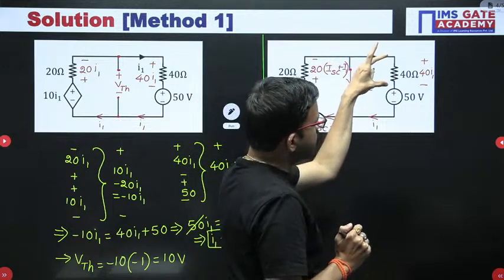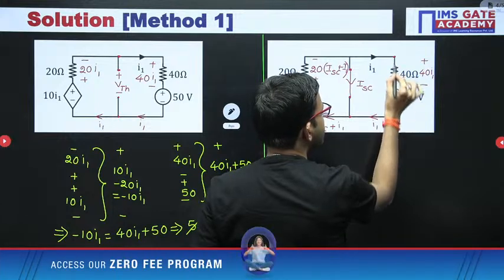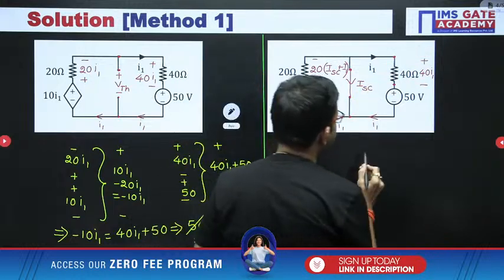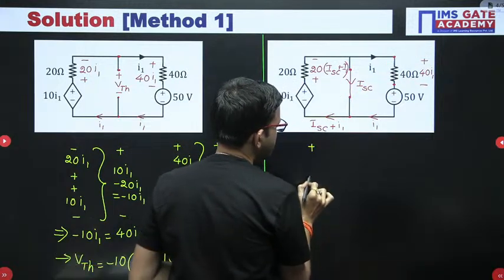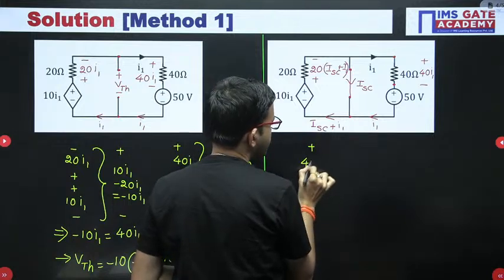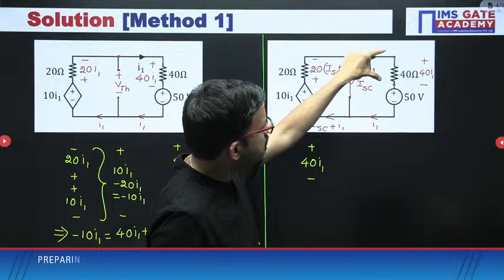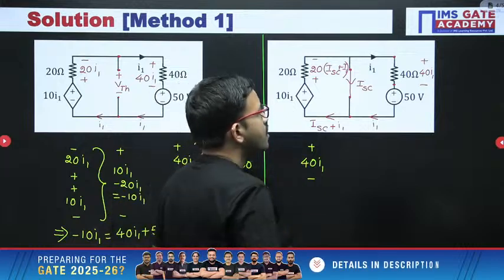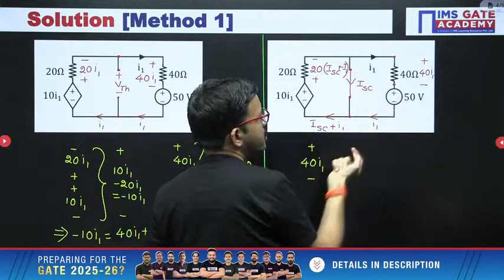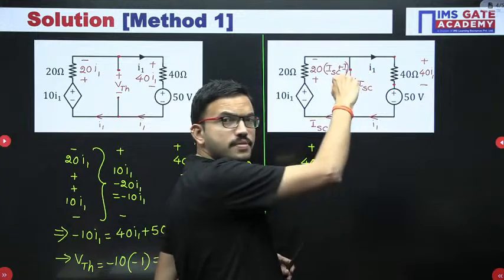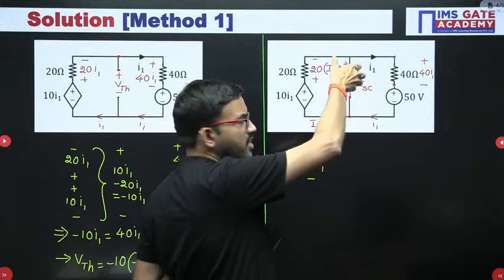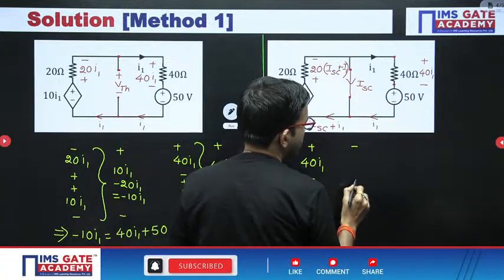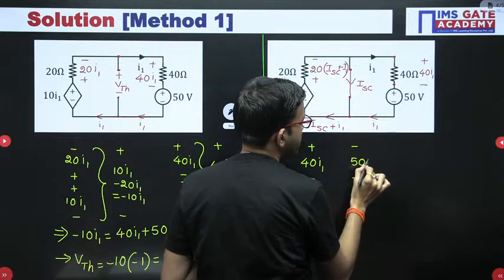With respect to the 40 ohm resistor, the voltage across it is plus minus 40 I1. Just carefully observe. With respect to these two terminals, the voltage across it is 40 I1. Now the 50 volt source you have, if you closely observe, this terminal is the same as this terminal. That means when you keep this 50 volt source here, the minus sign comes here and the plus sign here. I hope all of you are getting the clarity.